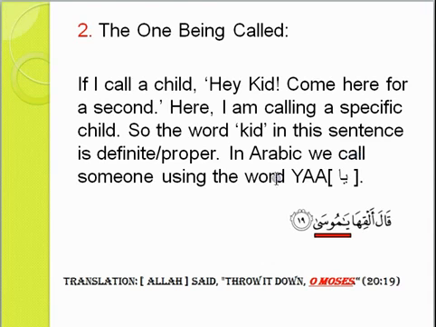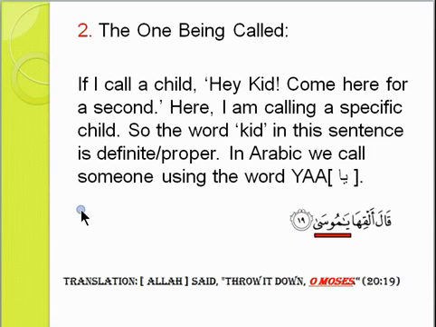In Arabic we call someone using ya. You might have heard ya ayyuhan nas, ya bani Israel, and here you can see qala alqiha ya Musa, oh Moses, throw it down, oh Moses. So that's the thing here. So it's proper. And so here the word Musa is proper. There is ya here, the one being called. Now here we are calling a specific person, so it is definitely proper.